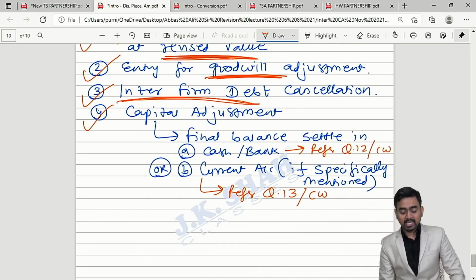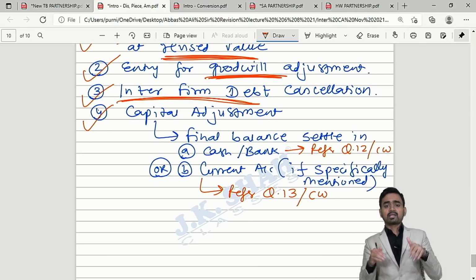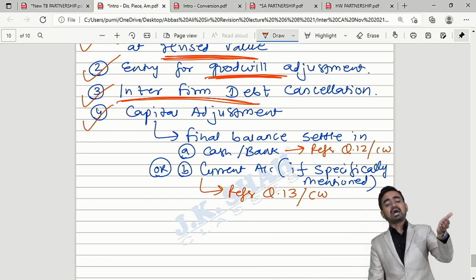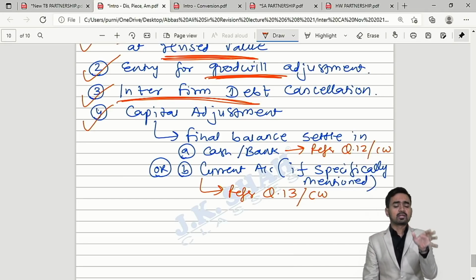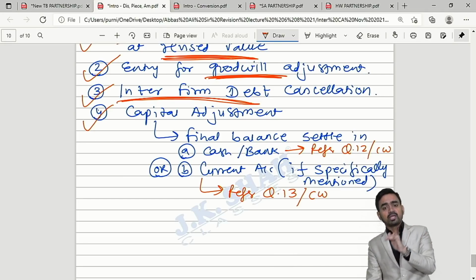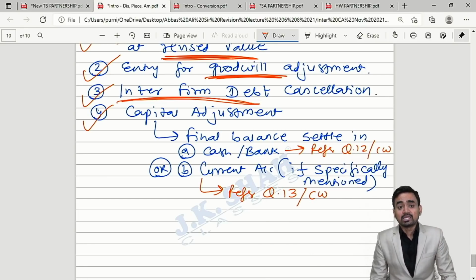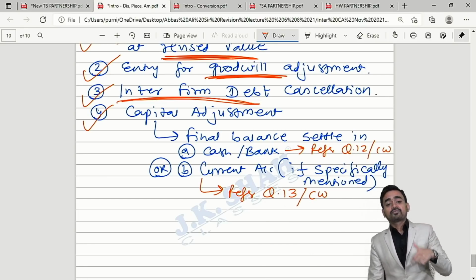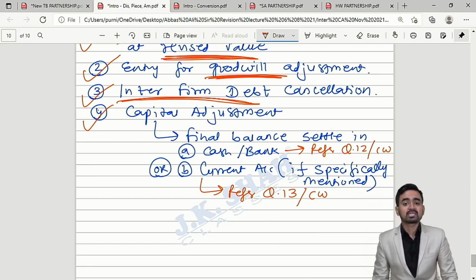And lastly, capital adjustment. Capital adjustment will be given in the question, that in the new firm the total capital should be this much, or it should be in new profit sharing ratio, etc. You have to follow that adjustment, but after following the capital adjustment, you will get a balancing figure in the partner's capital account.